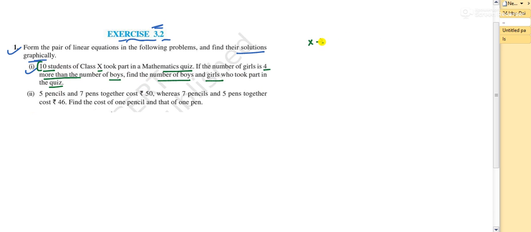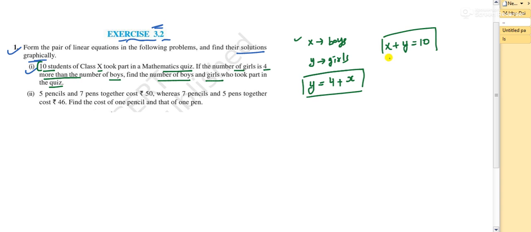Let me take x as the number of boys and y as the number of girls. So combinedly we'll get x plus y equals 10. Correct? This is the first data which they have given. We don't know the number of boys or girls, so I'll take x plus y as 10. Now look at this second data. If the number of girls is 4 more than the boys, here the boys is x, so y is 4 plus x. This is the second data. So we got two equations.